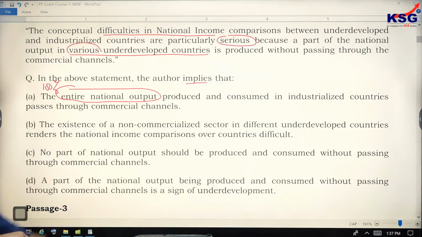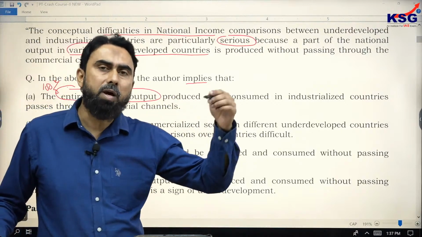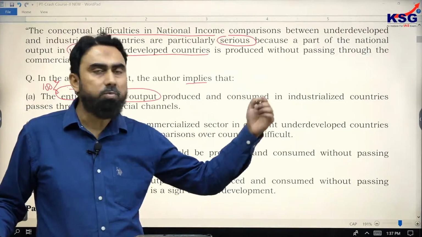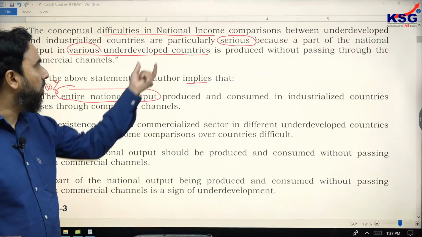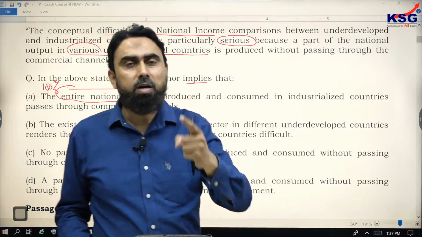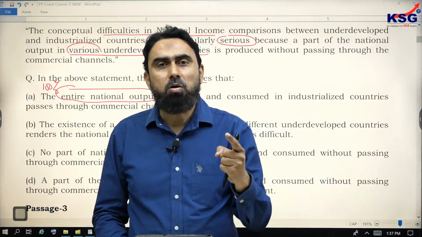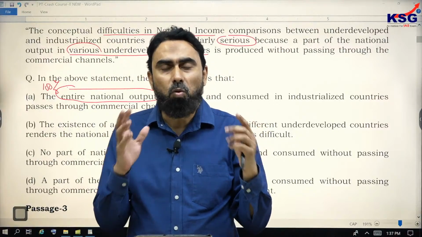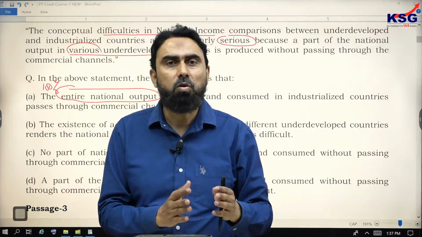So you notice ki no. Option A should not be chosen because it misses out that the comparison becomes difficult. And option A does not talk about the comparison at all. Option is rather making a logical deduction from the passage. That is the reason. And guys, you need to be very careful at this juncture that whenever you come across an option which makes sense, don't stop there. Always cross check whether it is the answer to the given question or not.